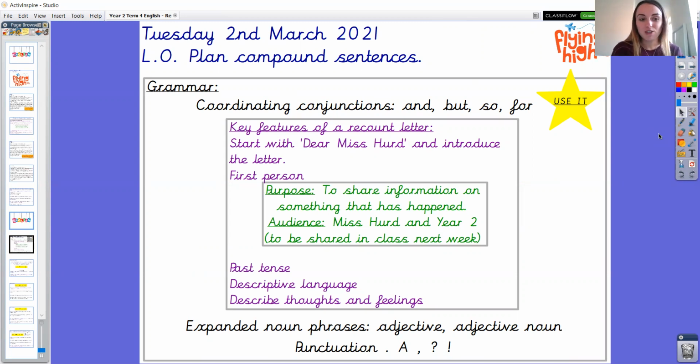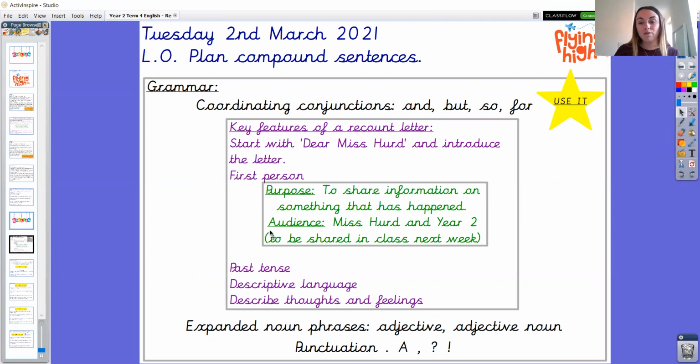Well done, Year 2. So as you can see here, we have our thinking boxes to success, which we developed together in the last lesson. So I'm just going to share these with you. So this week you are going to be writing a recount in the style of a letter to myself and the staff and children in Year 2. So the purpose is to share information on something that has happened.